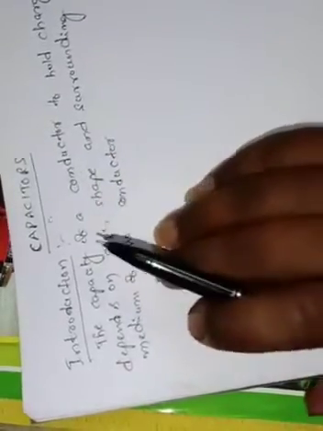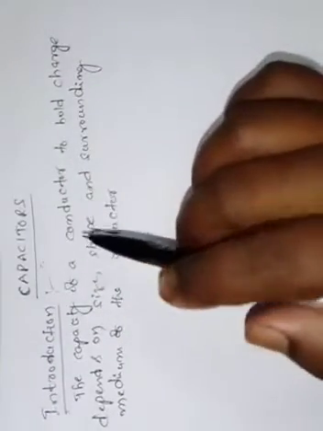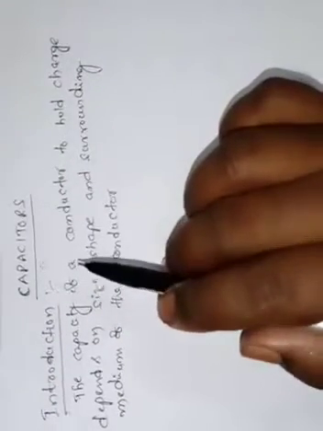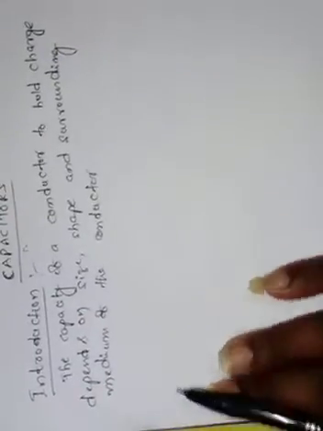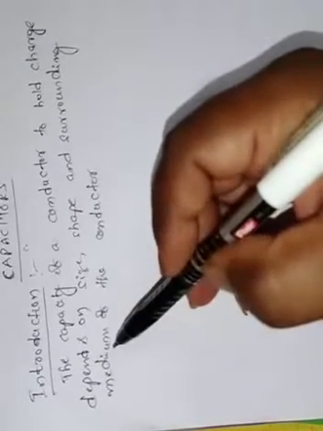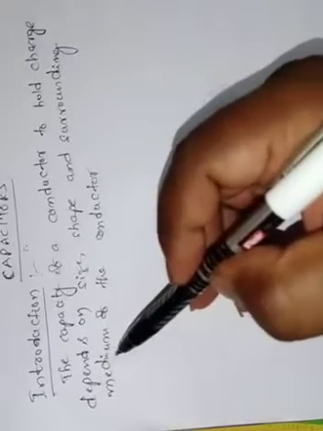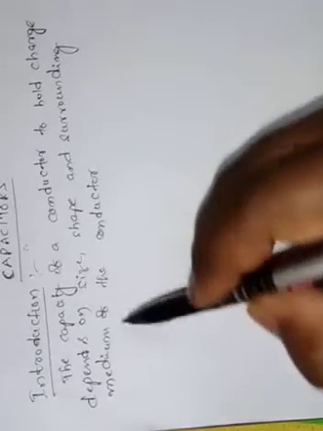Here, what is the capacity? What does capacitance mean? The capacity of storing the charge is called the capacitance of that conductor. Whatever conductor we are taking, that conductor has the capacity of holding charge and energy. So that capacity is called the capacitance of the conductor. One more point we should discuss: generally, the capacity of the capacitor does not depend on the charge to be used. This point will be discussed in detail in the next lecture.